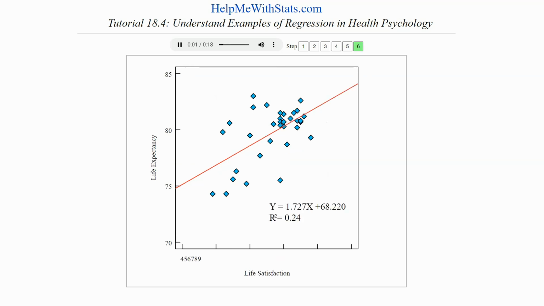People who have higher life satisfaction live longer. Each additional point of life satisfaction, which is measured on a scale of 1 to 10, is associated with 1.755 years of life. This regression line explains 24% of the error in life expectancy.